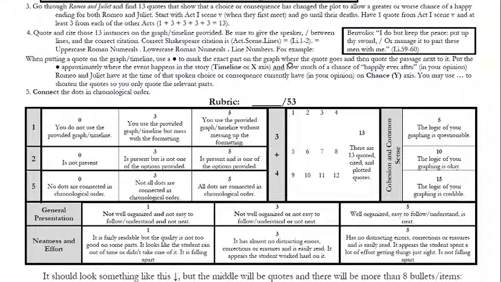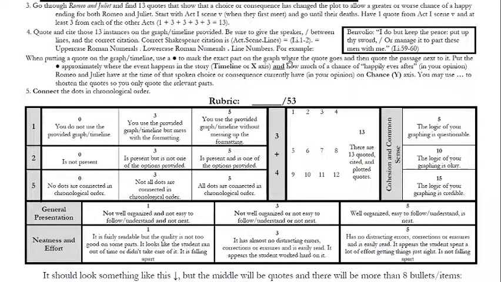So this is basically what you're doing. You're going through Romeo and Juliet and finding... Okay, let me just explain it out of my head, then I'll go to the directions. You're basically going to pick quotes from Romeo and Juliet that show how close, at that moment of the play, Romeo and Juliet were to living happily ever after. And you're going to graph it over the course of the play. It will go up and it will go down, and it will go up and it will go down.